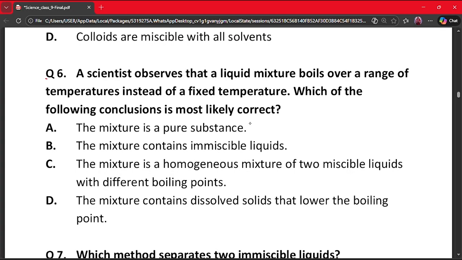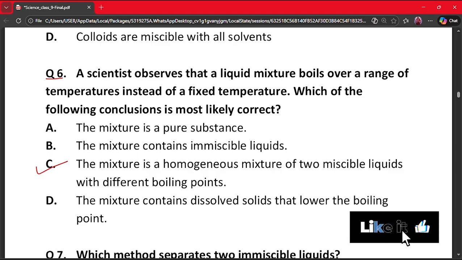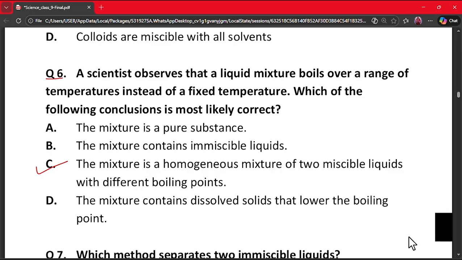Question number 6. A scientist observes that a liquid mixture boils over a range of temperatures instead of a fixed temperature. Which of the following conclusions is most likely correct? A. The mixture is a pure substance. B. The mixture contains immiscible liquids. C. The mixture is a homogeneous mixture of two miscible liquids with different boiling points. D. The mixture contains dissolved solids that lower the boiling point. The correct answer here is option C, because boiling over a range shows the mixture contains two miscible liquids with different boiling points, and pure substances boil at a fixed temperature.